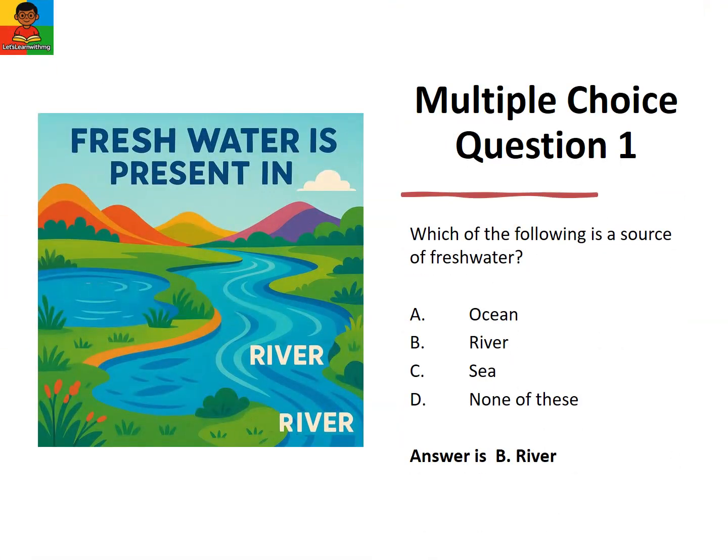Here's our first question. Which of the following is a source of fresh water? Option A, ocean. Option B, river. Option C, sea. Option D, none of these. The correct answer is option B, river. Rivers are a source of fresh water.